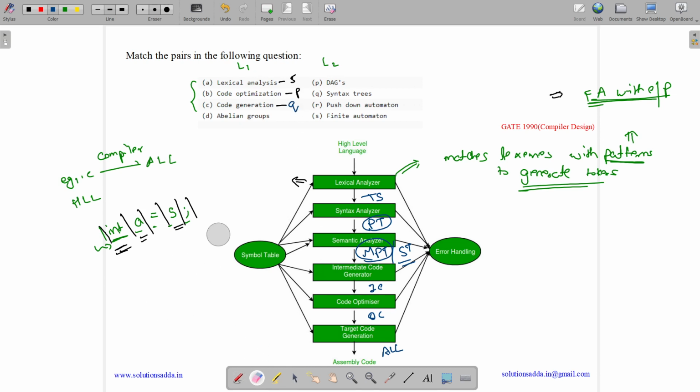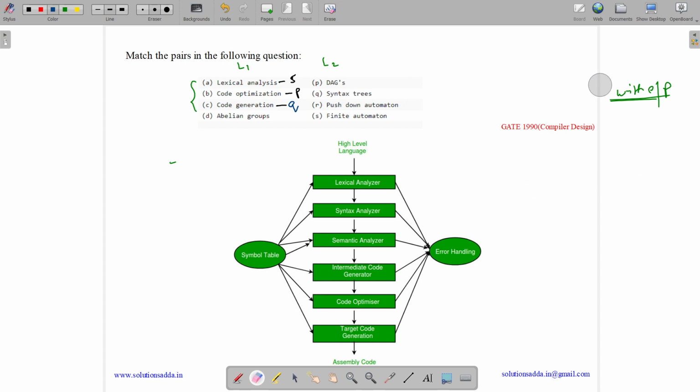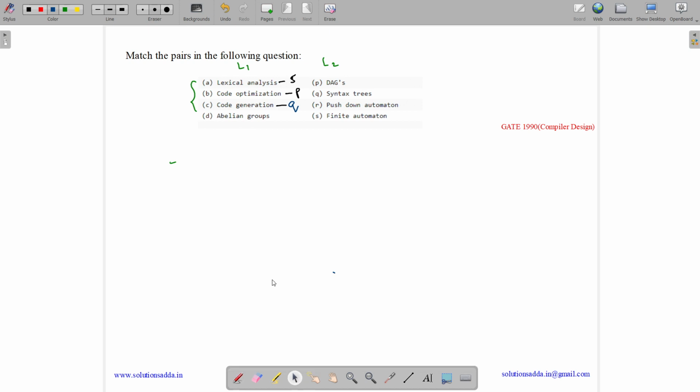Now let us see the other options. Abelian group. So what is an abelian group? We know a group is a structure that satisfies the properties like closure, associativity, existence of identity, existence of inverse, but it does not necessarily have the commutative property.